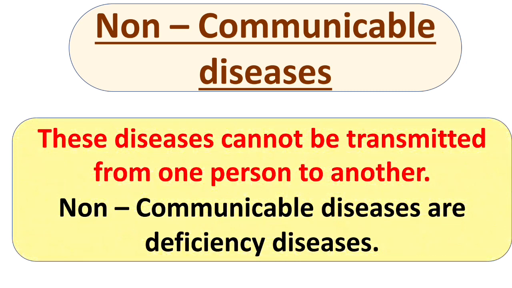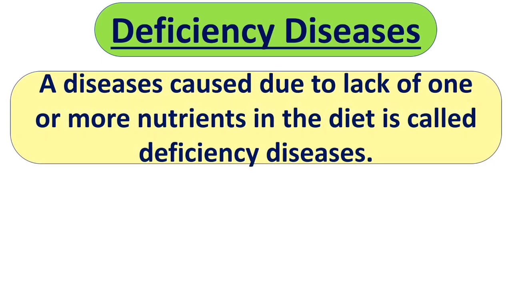Non-communicable diseases include deficiency disease. Now, what is deficiency disease? A disease caused due to lack of one or more nutrients in the diet is called deficiency disease.